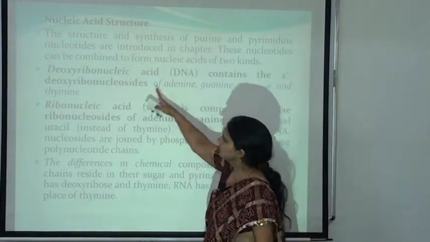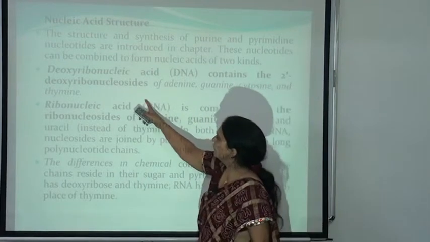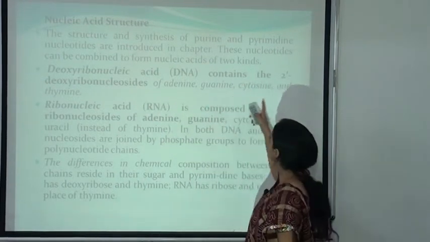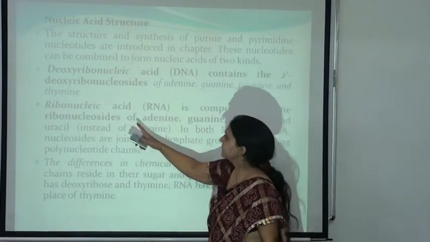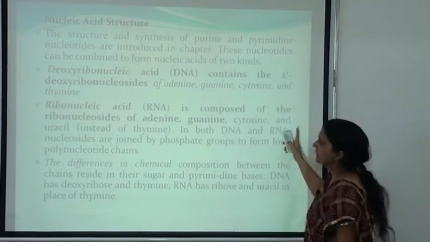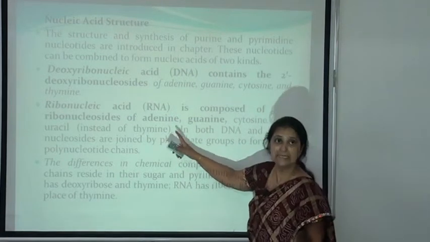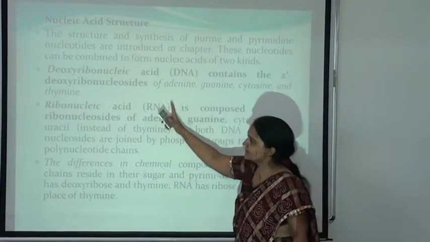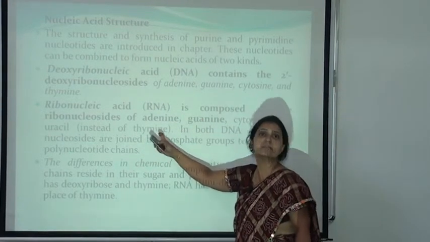One is the DNA, that is the deoxyribonucleic acid. It contains the 2'-deoxyribonucleosides of adenine, guanine, cytosine and thymine. These four are known as the nucleotides. And ribonucleic acid, that is the RNA, is composed of the ribonucleotides of adenine, guanine, cytosine and uracil. Here you can see that thymine is present in the DNA and uracil is present in the RNA instead of thymine.